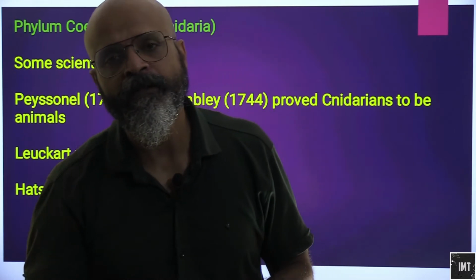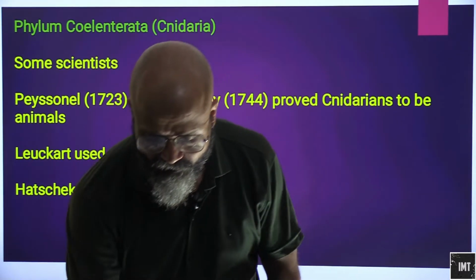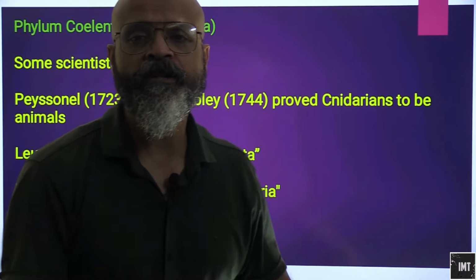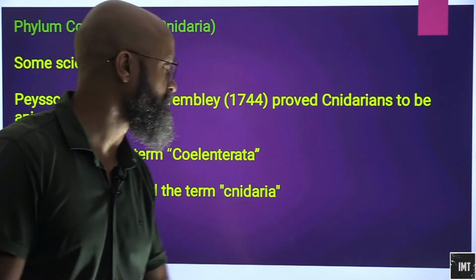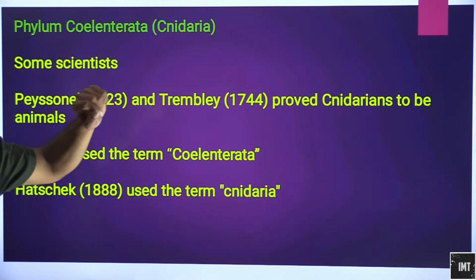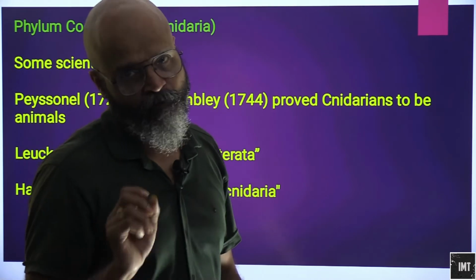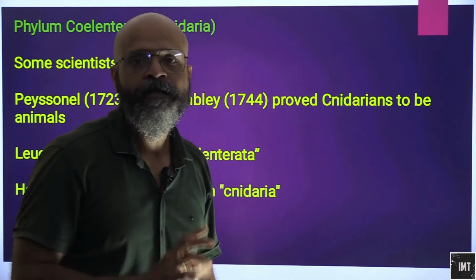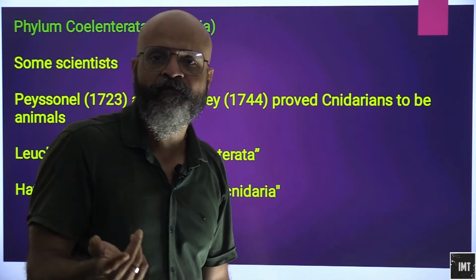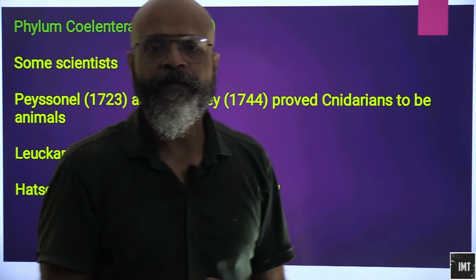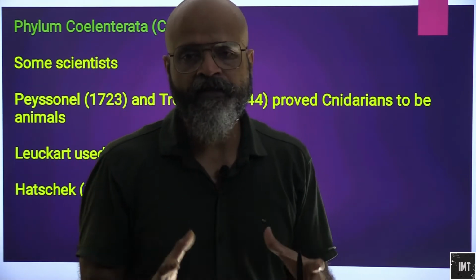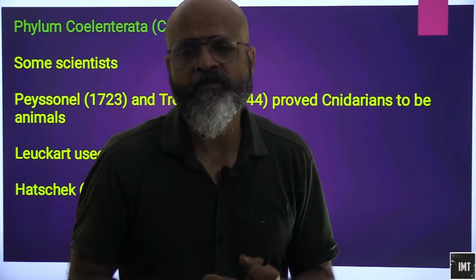So we are done with the phylum Porifera. We will now be studying primarily Cnidarians. So phylum Coelenterata, which is also known as Cnidaria. Cnidarians are poisonous. Most of them are poisonous, and in their self-defense or while catching prey, either in offense or in defense, they will release certain poisonous substances.